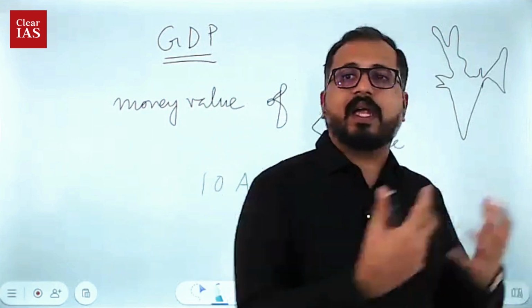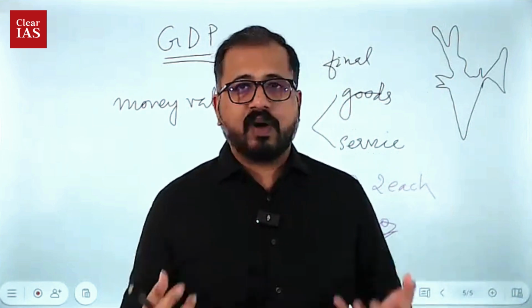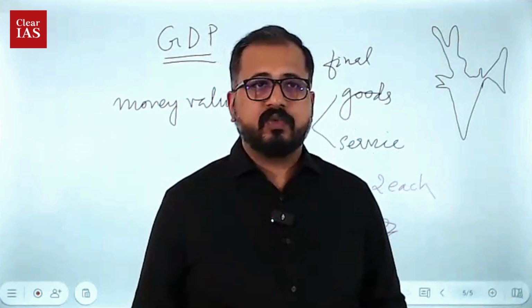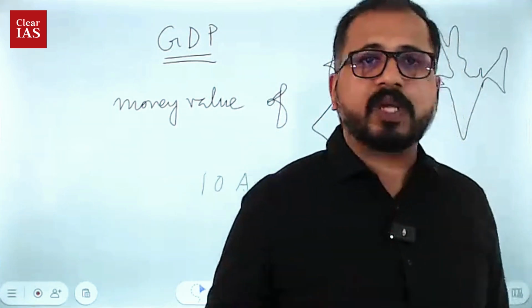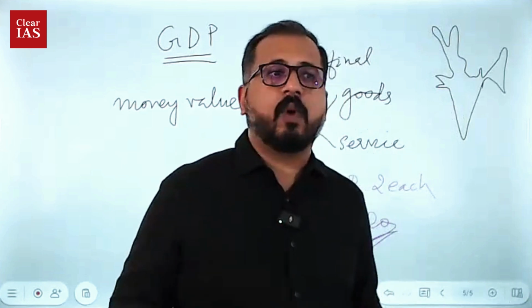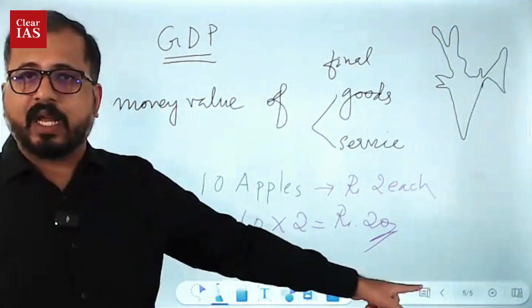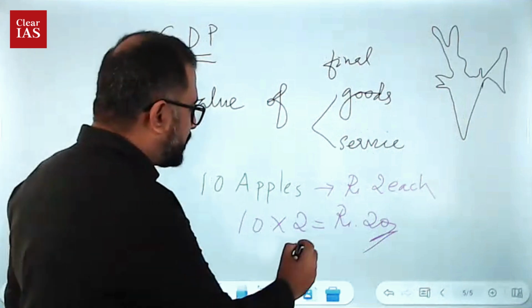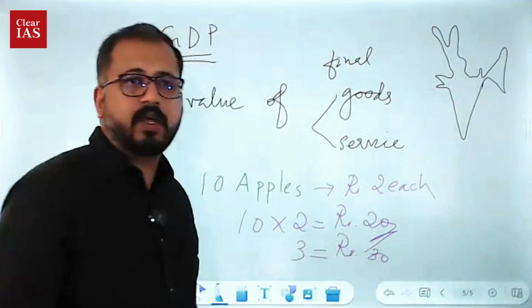That's why the Prime Minister is inviting, say, Elon Musk to start a Tesla factory in India. So we want Apple to come to India. So we are inviting everybody to start businesses in India. Then only production will increase. If production increases, we will generate more money. If we are producing only 2 apples, we will be getting only 20 rupees, right? Suppose we are producing 3 apples, the GDP will be 30, right?